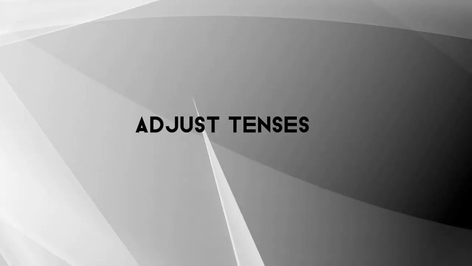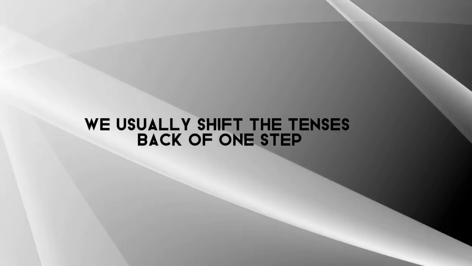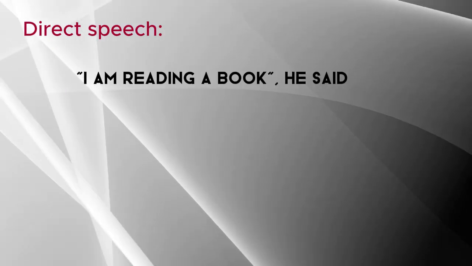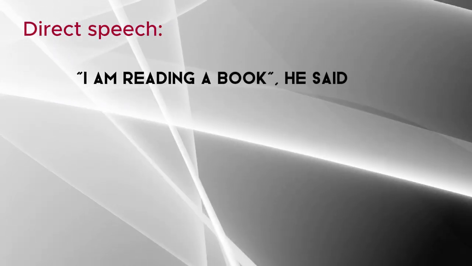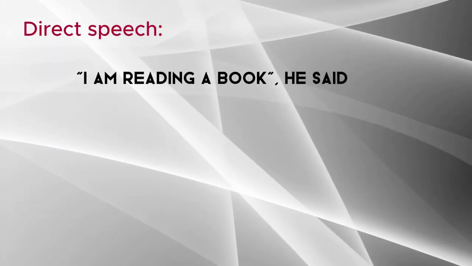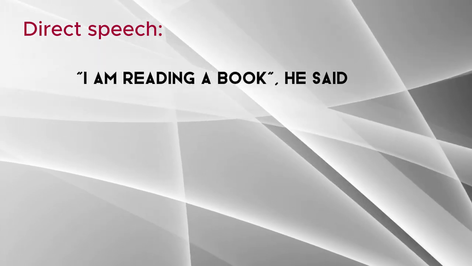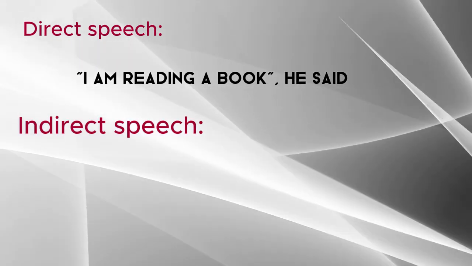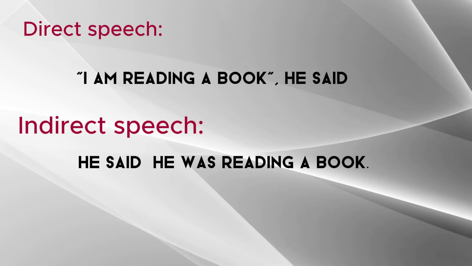Step 4. Adjust tenses. In indirect speech, we usually shift the tenses back one step. Let's break it down with an example. "I am reading a book," he said. Here the present continuous am reading changes to the past continuous in indirect speech. He said he was reading a book.